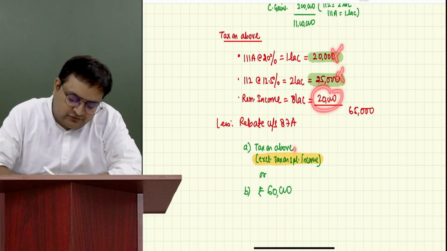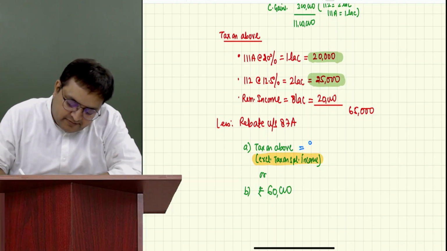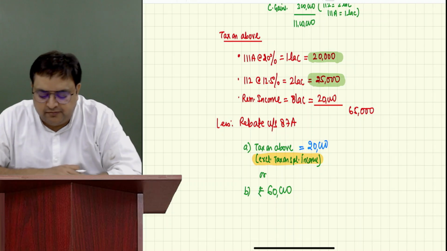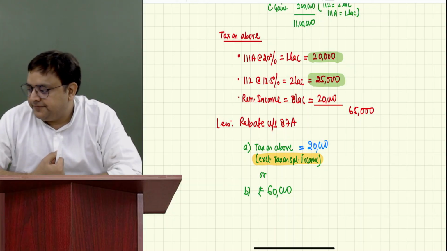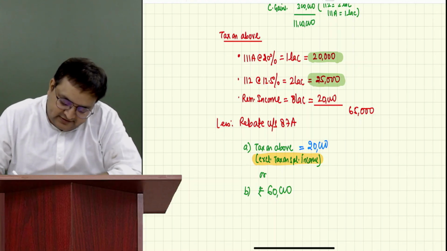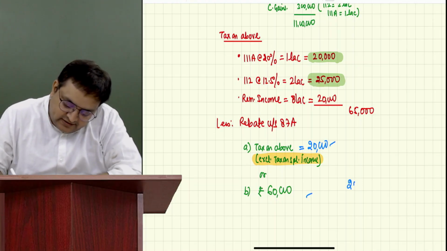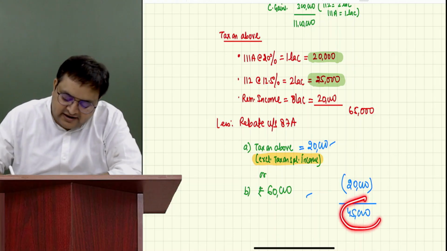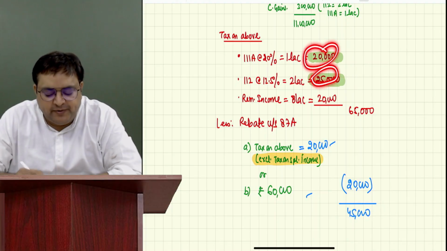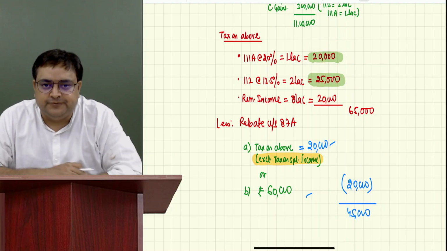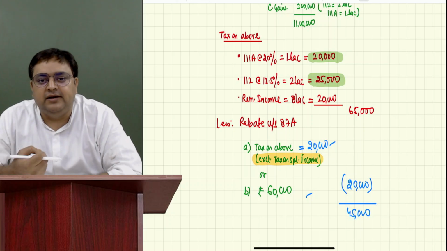So tax on above is 20,000. Please tell me if somebody has not understood where I am getting this 20,000 from. Everybody got it? Understood, sir. 20,000 or 60,000, whichever is lower, 20,000. It means that my rebate is 20 and I have to pay taxes on 45,000. And I believe that you are able to reconcile from where we are getting this 45,000, because these two we have to pay taxes. We can't save on rebate also. So rebate benefit is not available from special income.